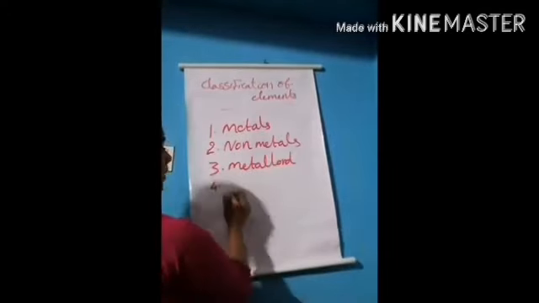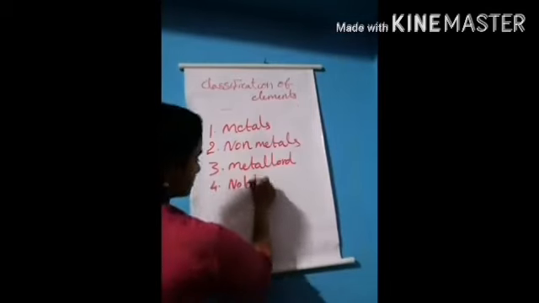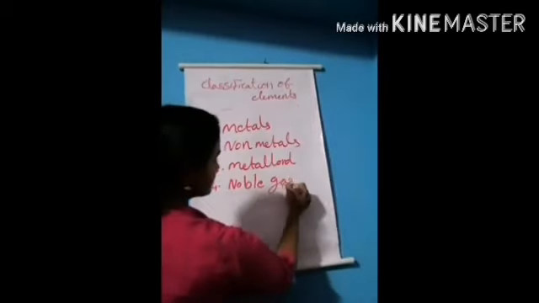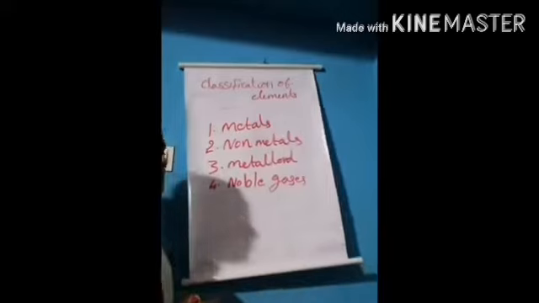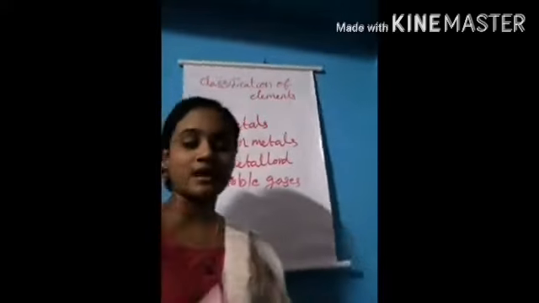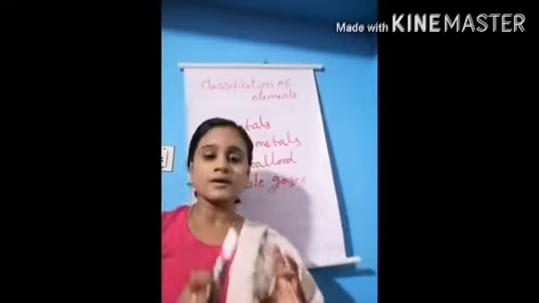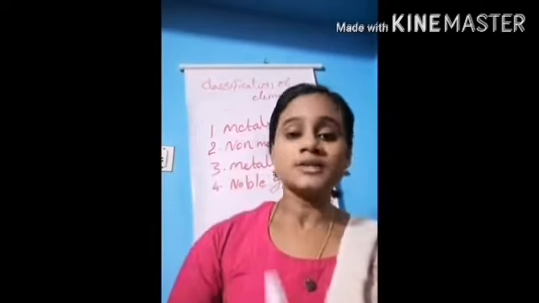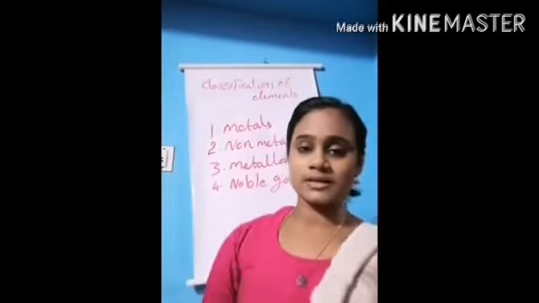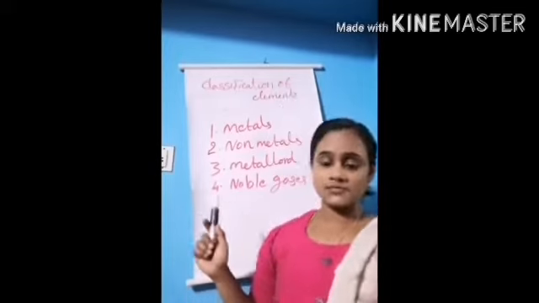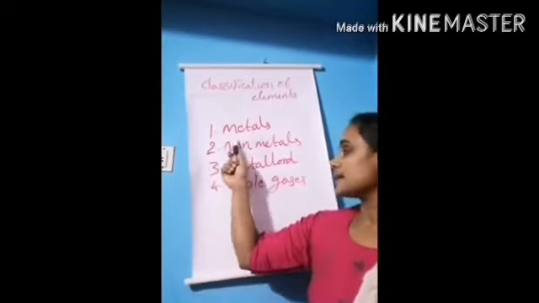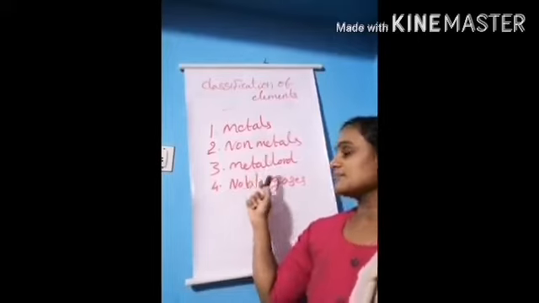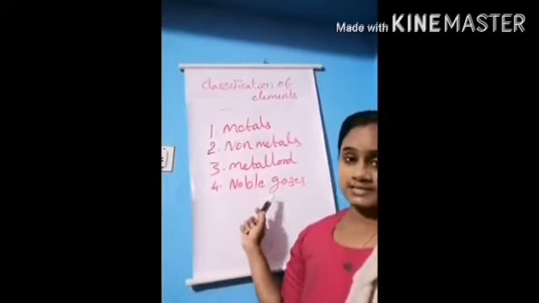And fourth one, noble gases. So elements are classified into four: metals, non-metals, metalloids and noble gases.